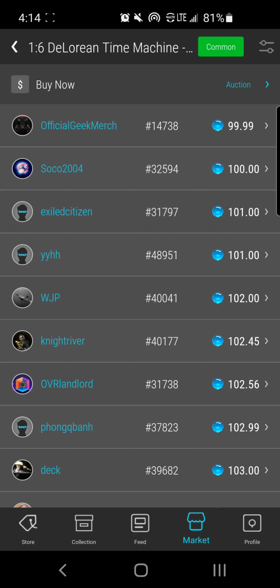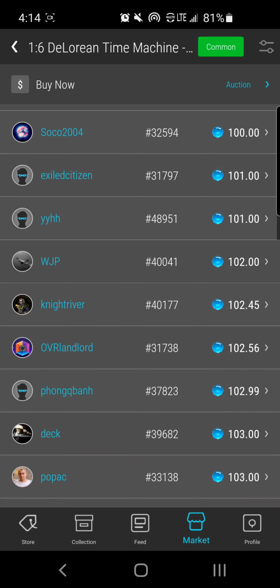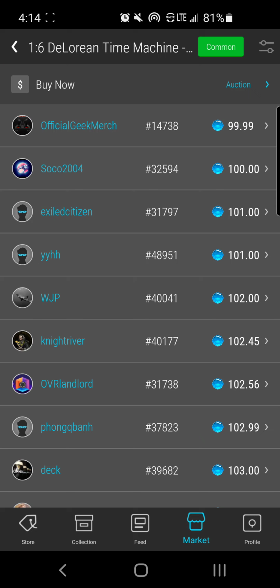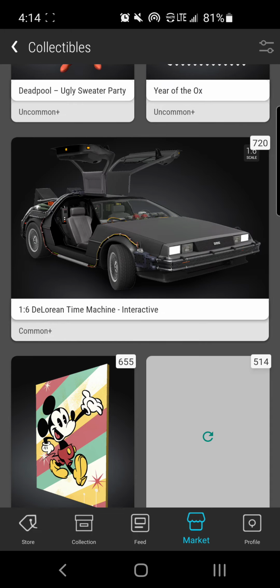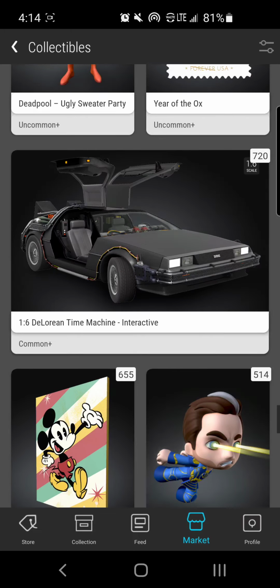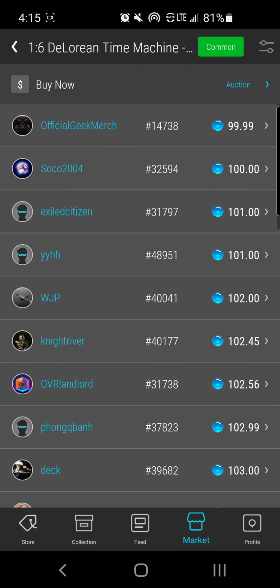Like this DeLorean. I remember I picked one up at 60 and it was going up little by little. So that's an example you could DCA into it. Like I said, this is not financial advice, but it's another way for you to look at an item. Maybe you've never thought about it, or it's too high, I'm not buying it. But let's stick with the DeLorean. You want to have 10 DeLorean or at least 20 DeLorean for whatever reason after you've done the research. You could DCA into 10 DeLorean and say, okay, this week I'm going to buy such and such. I'm going to set that money aside for this DeLorean.